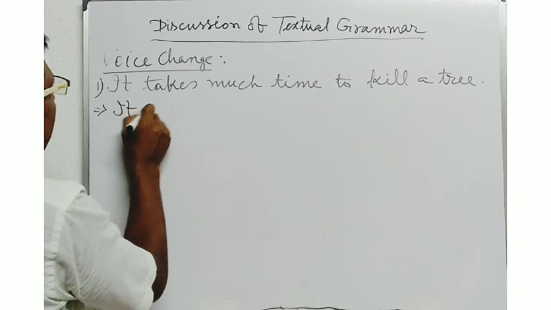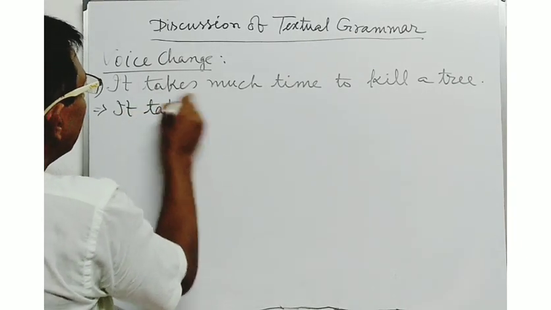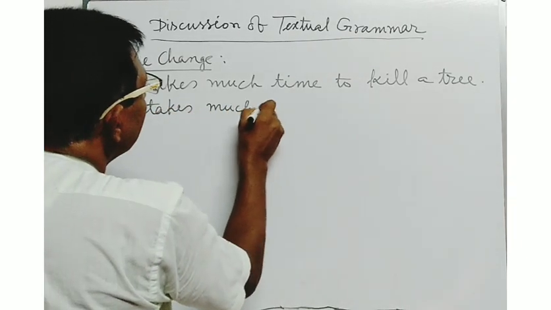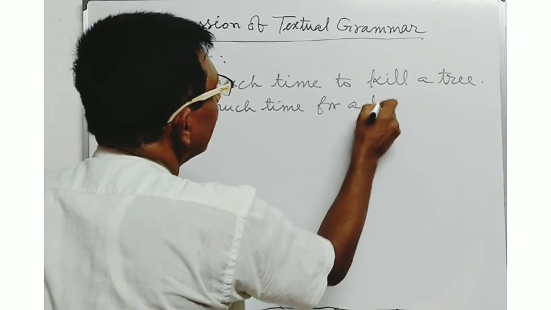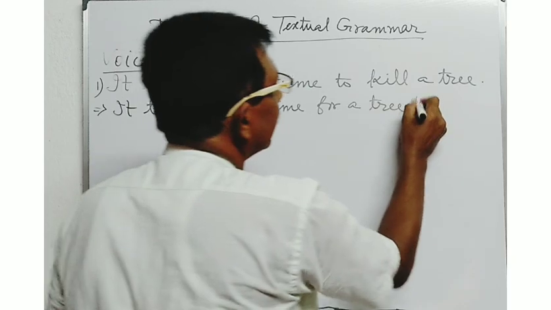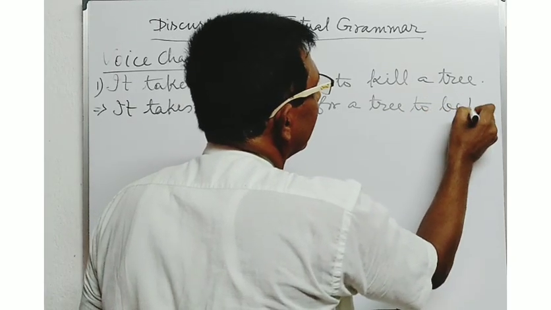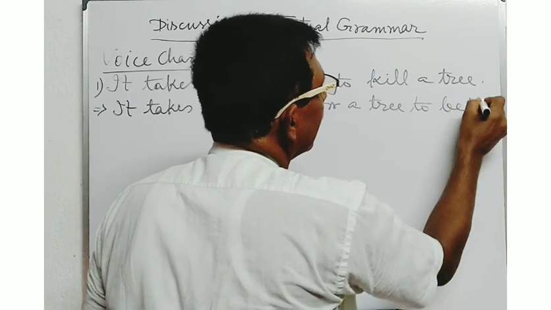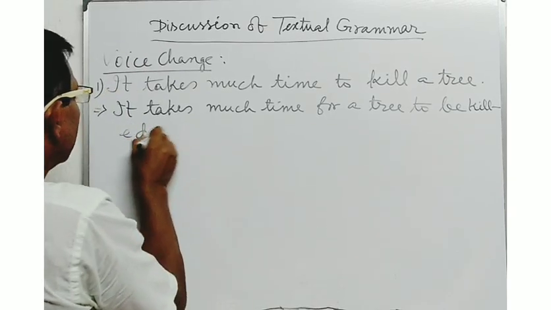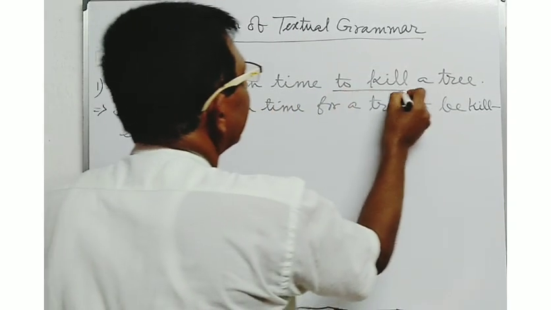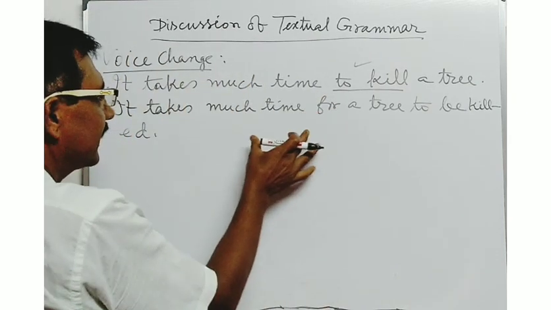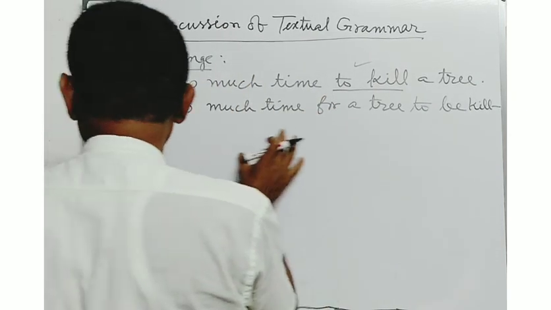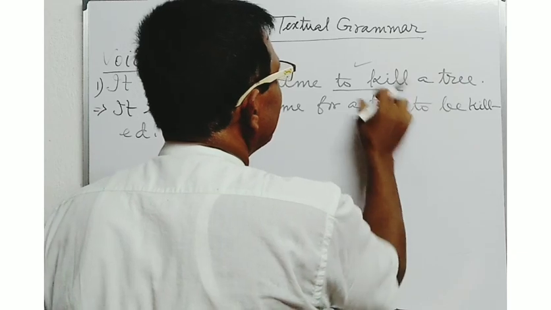It takes much time for a tree to be killed. Here, to kill a tree, this is the infinitive form. At the time of converting the sentence into passive voice, you will have to write the passive formation of the infinitive form.